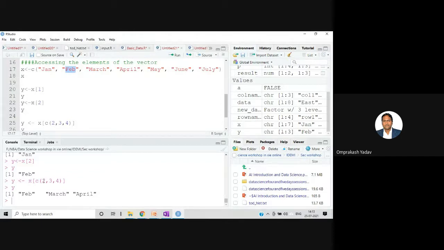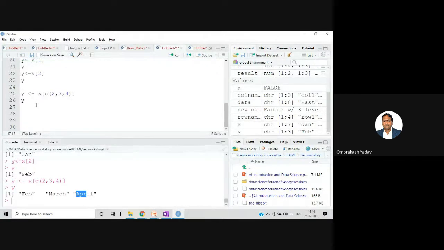So if you see here, what I did with the c function, I combined 2, 3, and 4 because I wanted those as output. So I did 2, 3, 4, and I stored it inside this y. So y got the values Feb, March, and April. Okay, understood, all of you? So this is how we can access different elements together in combination.